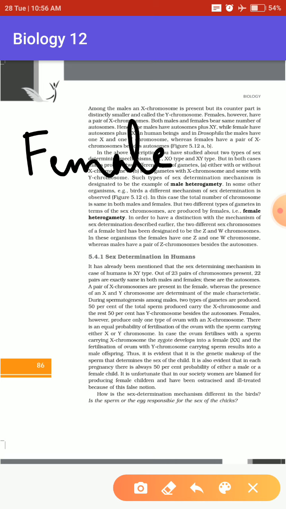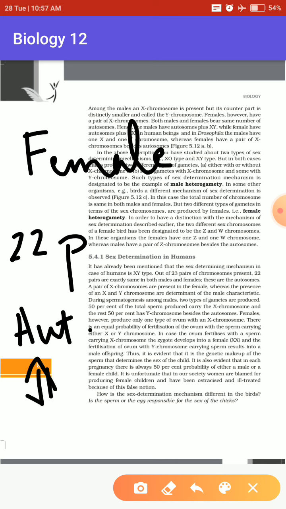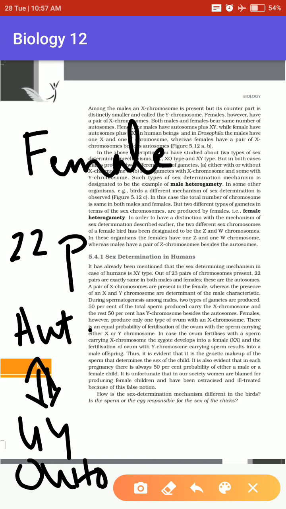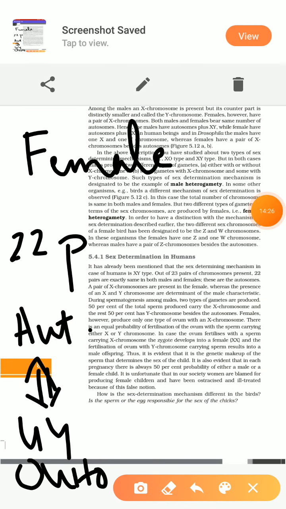They also have 22 pairs of autosomes. Autosomes are the same for males and females in human beings. Every organism will have one pair of sex chromosomes, and the remaining pairs are the same. So females will also have 22 pairs of autosomes, or 44 autosomes in total, and